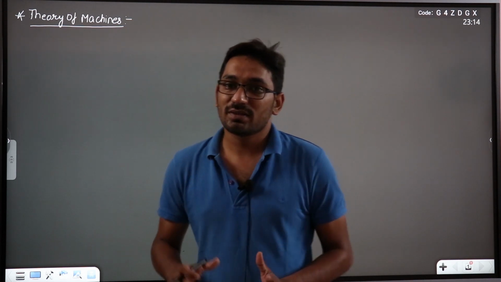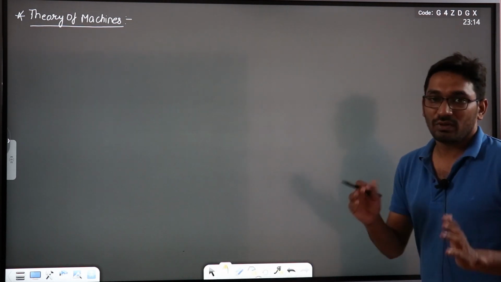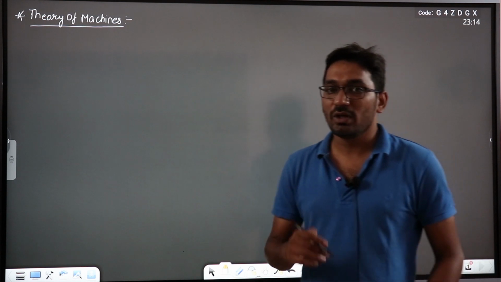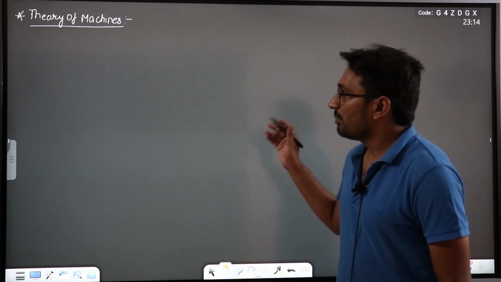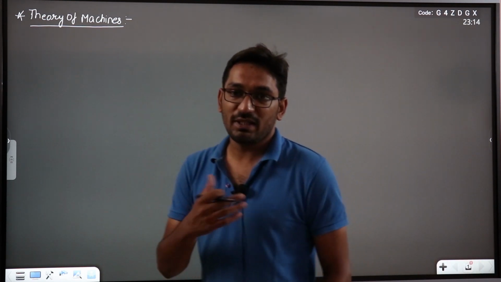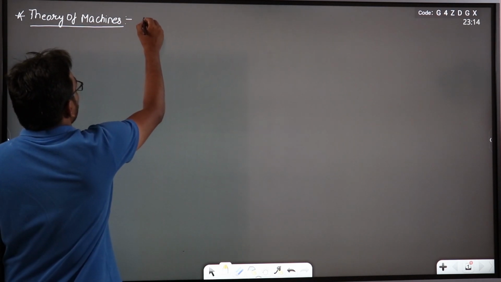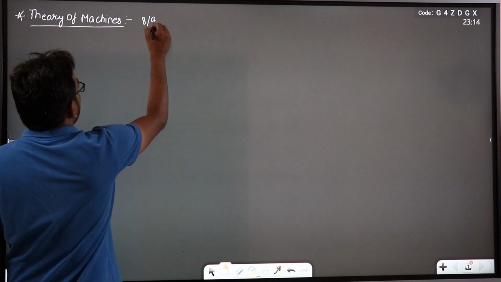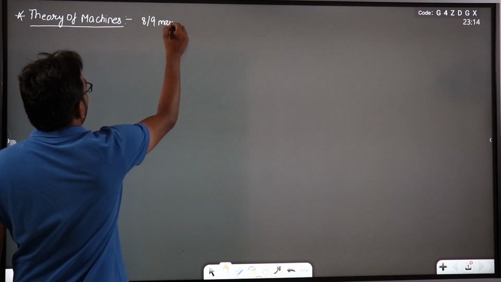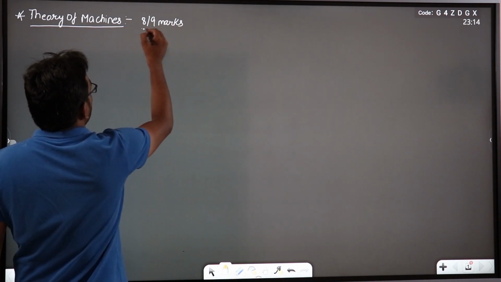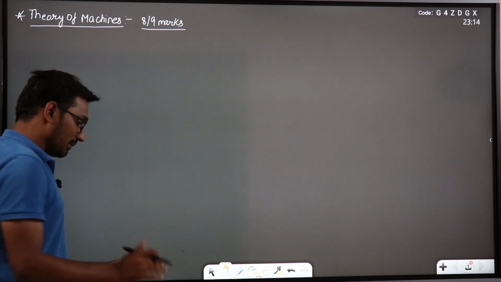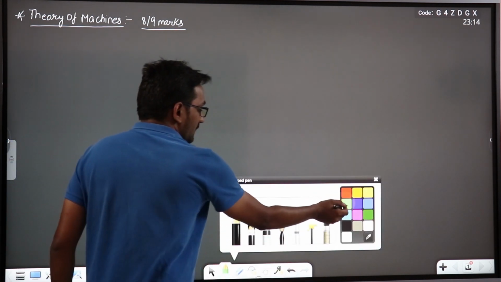Now let us discuss the new subject of your mechanical engineering, that is the theory of machines, right? Theory of machines is a very important topic if we talk about GATE. In the GATE, you can expect around 8 to 9 marks of questions from the theory of machines. 8 to 9 marks questions generally come in the GATE paper from theory of machines.